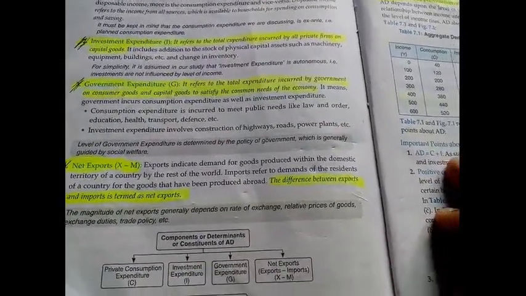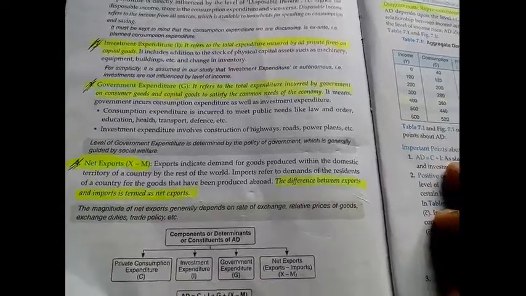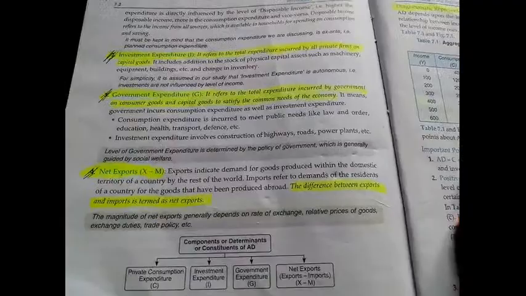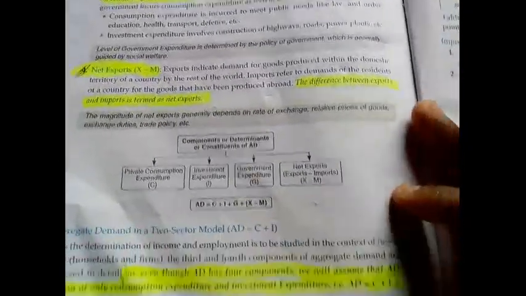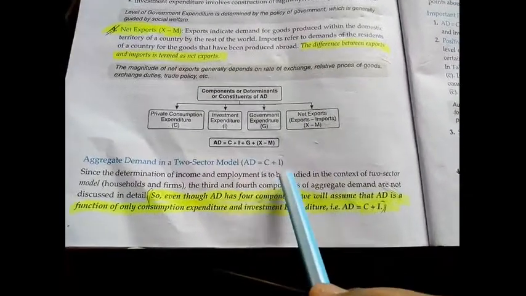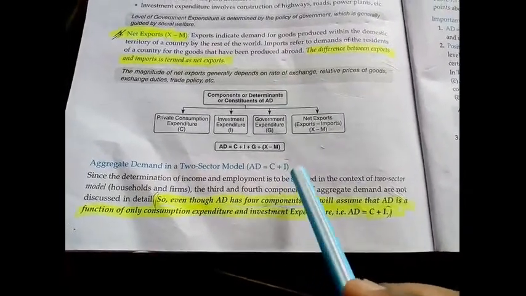So this is the complete explanation of the components of aggregate demand. Now we will see this aggregate demand in a two-sector model, AD equals C plus I.